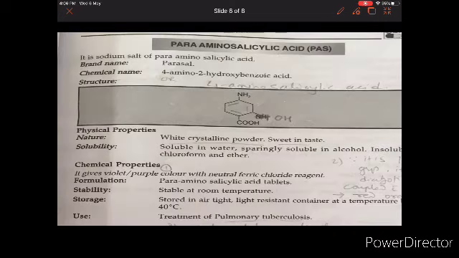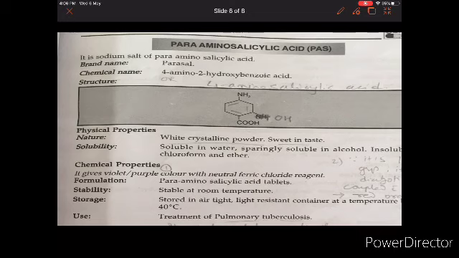We talk about para-amino salicylic acid, that is PAS. It is a sodium salt of para-amino salicylic acid. So the structure you can see, it is a benzene ring with COOH, OH, and at the para position to COOH you have NH2. That is 4-amino 2-hydroxy benzoic acid, or 4-amino salicylic acid.